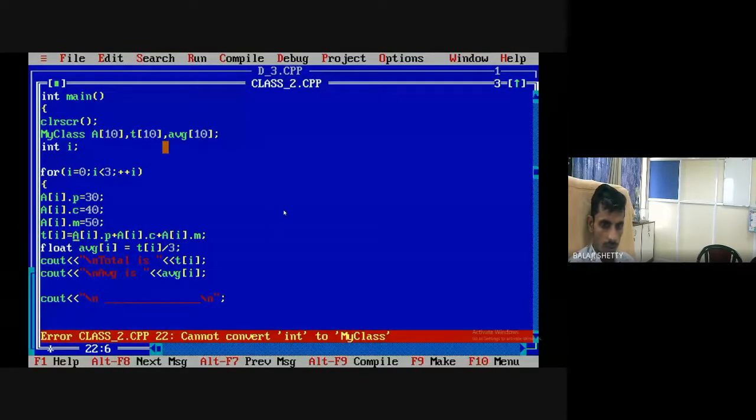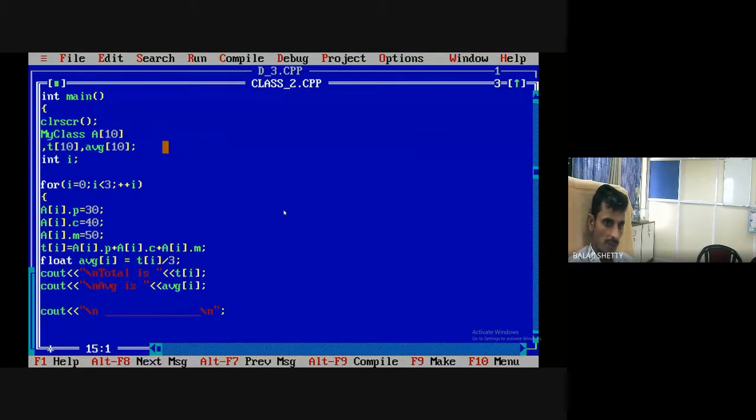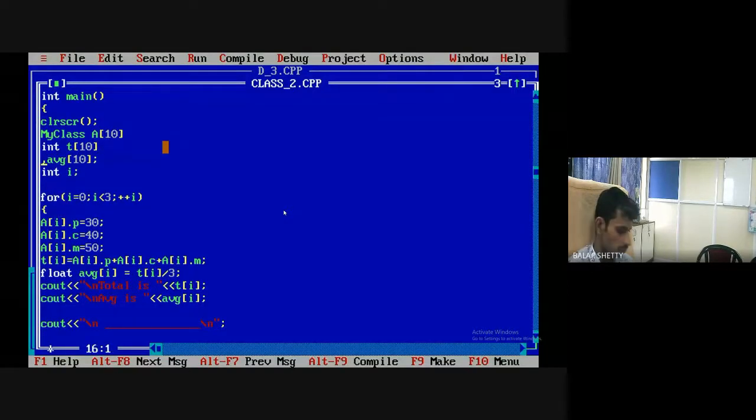Convert into my class. What happened? My class, okay, of 10. This should be the integer array, and this should be a float array.